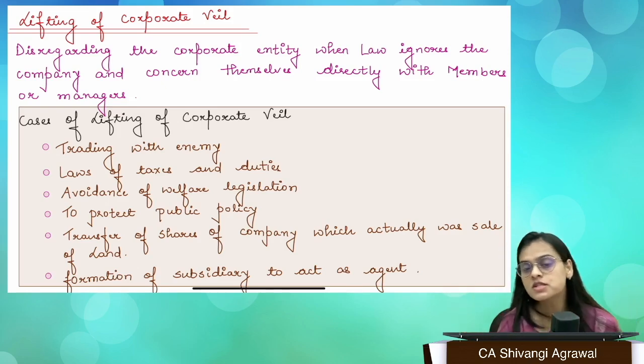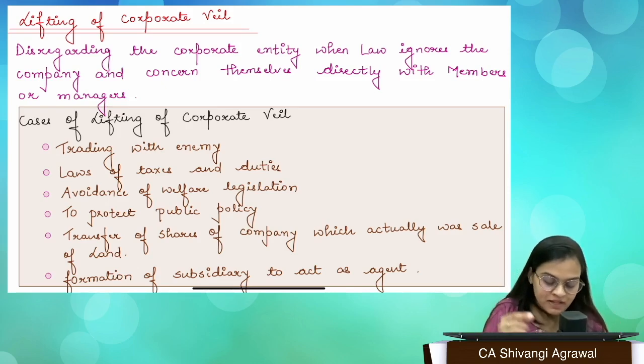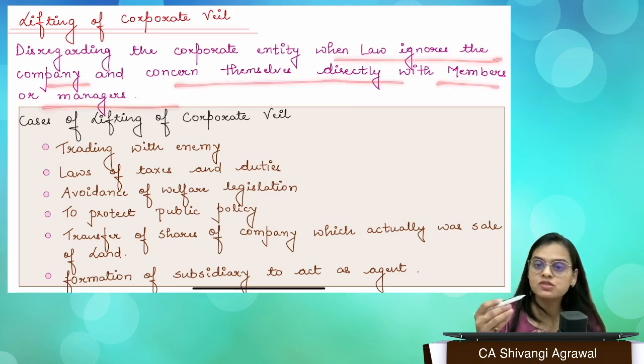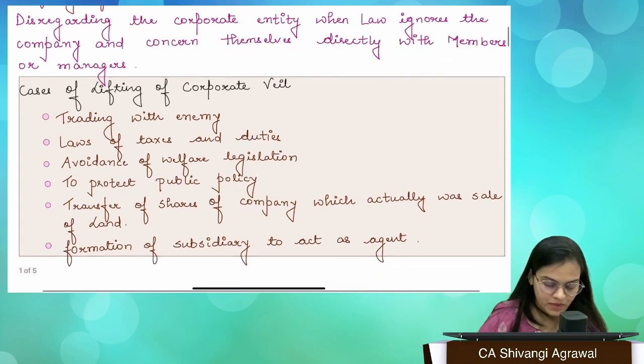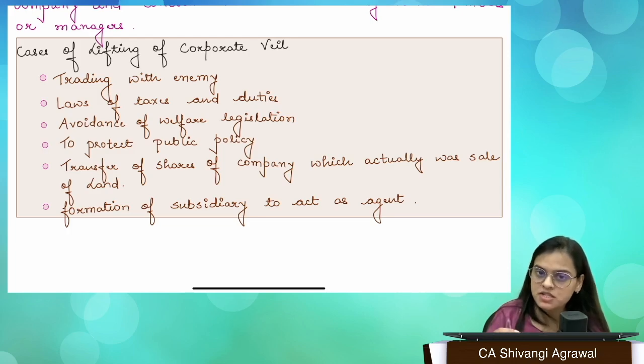But in certain situations, the corporate veil may be lifted. So what is lifting of the corporate veil? It is disregarding the separate entity, when the law ignores the company and concerns itself directly with the members or the persons who are managing the company. There are many cases in the past where courts have lifted the corporate veil and held responsible the persons who were running the company, or who have invested in the company, right? So what were the cases?